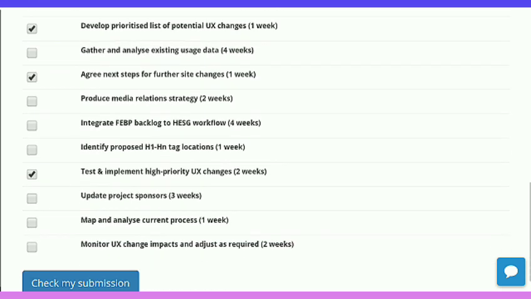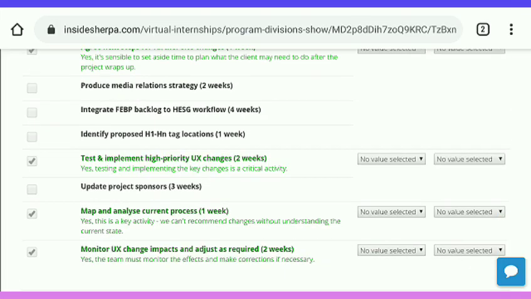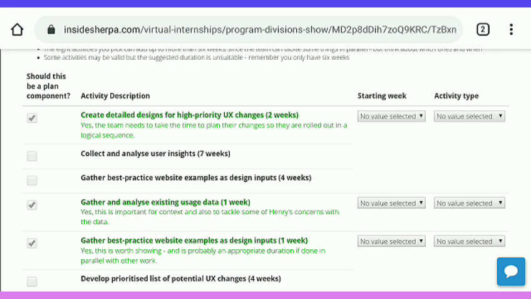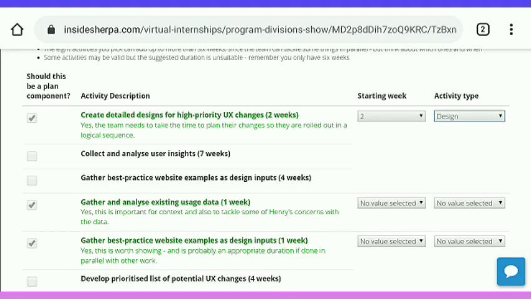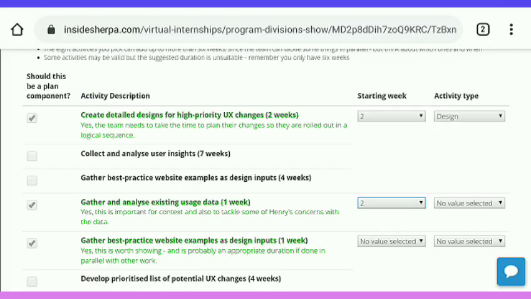After choosing, click on check my submission. Okay, our task is not yet completed. Now we have to choose one more thing. Here we have to choose the starting week, and after that the activity type: the starting week of this task and the current activity type of that task. The choosing is random, it doesn't matter what you choose, so you can choose what you want.